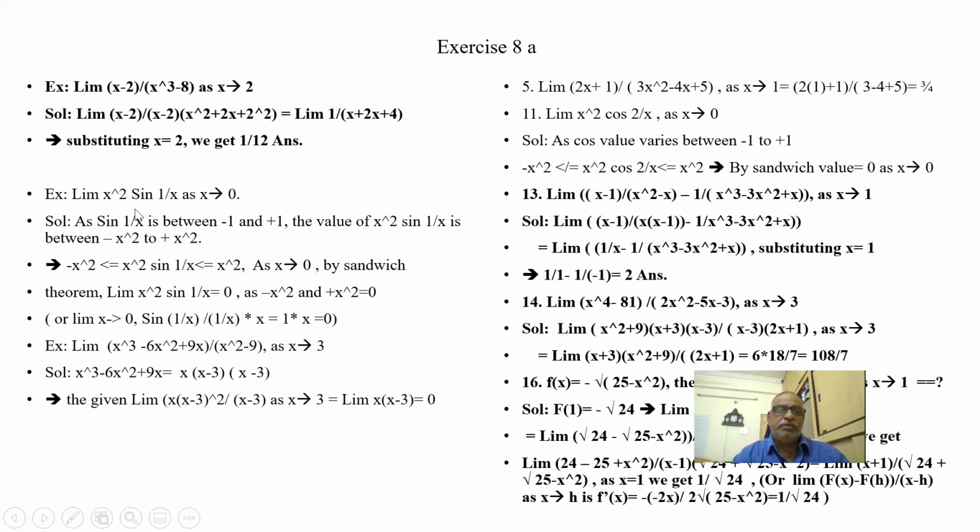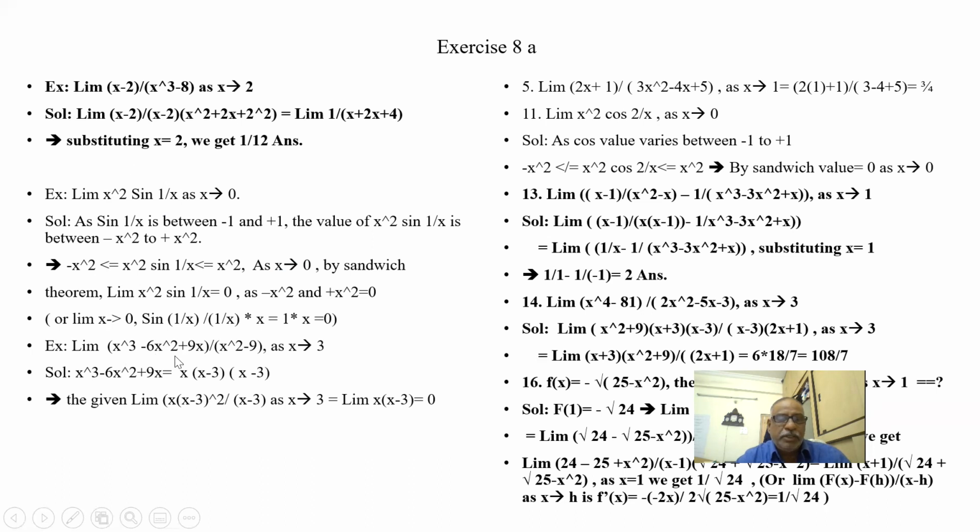So I make the 0 by 0 such that the denominator does not have 0. Another one: x square sine 1 by x. See, sine 1 by x is within plus or minus 1, so as I said, sandwich theorem. This is minus x square and plus x square, and x square sine 1 by x will be in between. When x is 0, these two are zeros. So automatically x square sine 1 by x as x tends to 0 is 0.